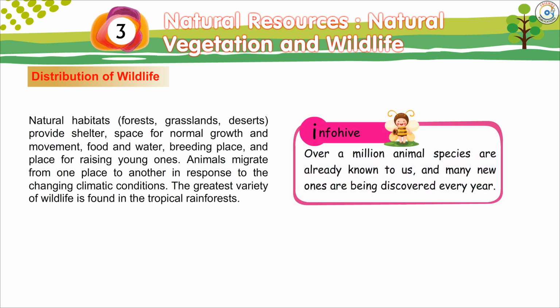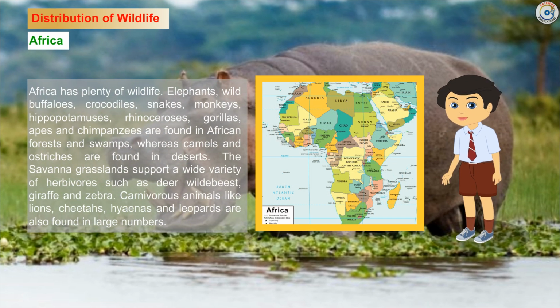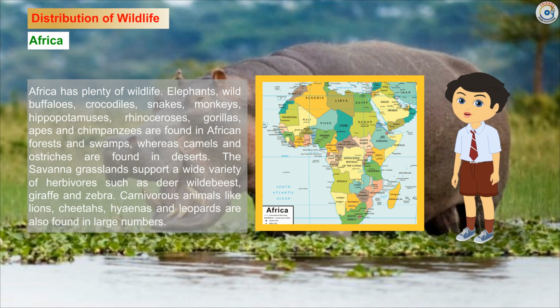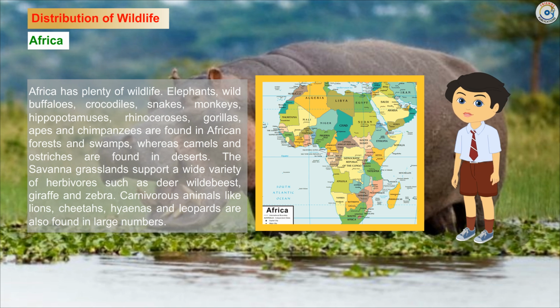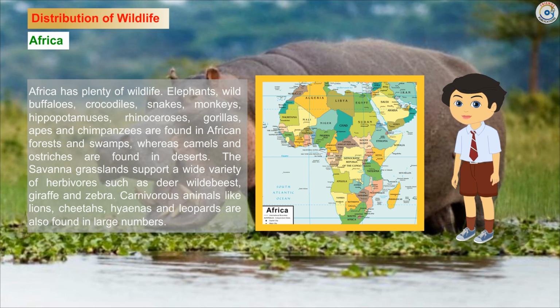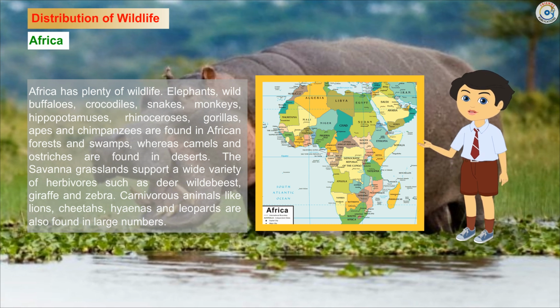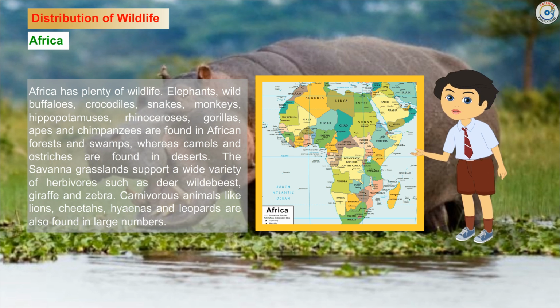Info hive. Over 1 million animal species are already known to us, and many new ones are being discovered every year. Africa. Africa has plenty of wildlife. Elephants, wild buffaloes, crocodiles, snakes, monkeys, hippopotamuses, rhinoceroses, gorillas, apes and chimpanzees are found in African forests and swamps, whereas camels and ostriches are found in deserts.